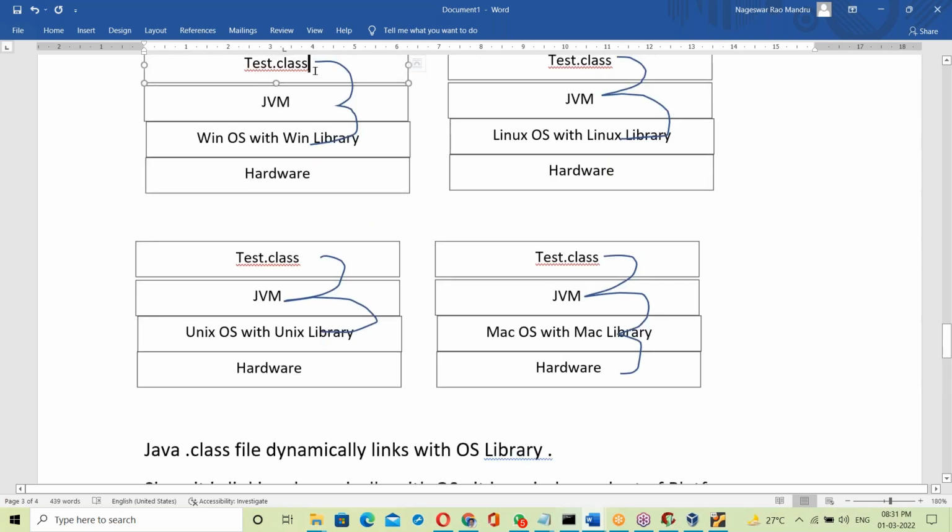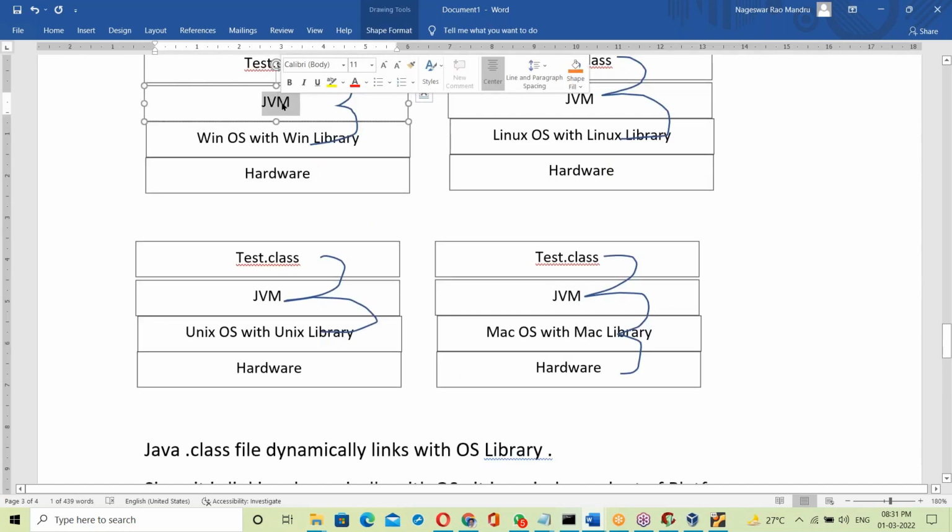Next, one more important point here. The .class file is independent of OS, but the JVM is OS dependent.